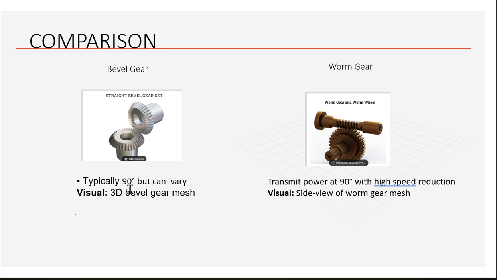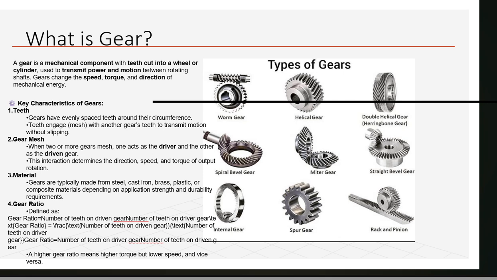Typically, straight bevel gears are 90-degree but can vary. Also, a worm gear transmits power at 90-degree with high speed reduction. Visuals of bevel gear are a 3D bevel gear mesh, and visuals of worm gear are a side view of worm gear mesh. Okay. Now we are looking at what is gear.